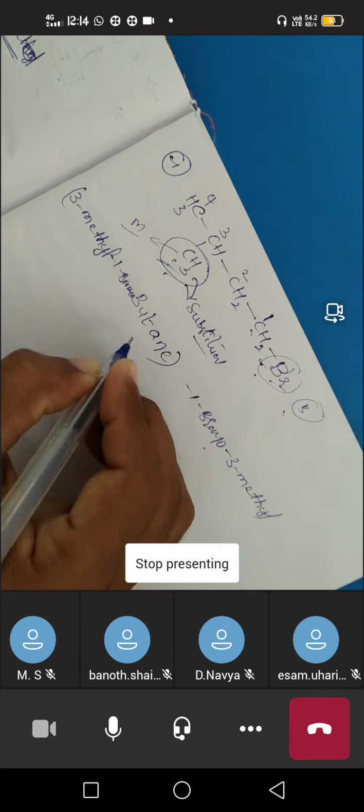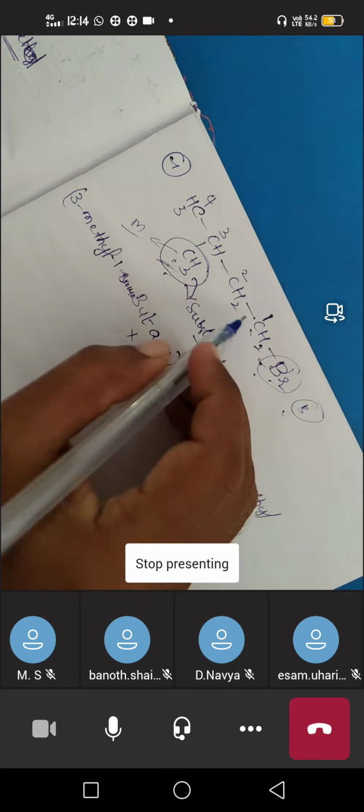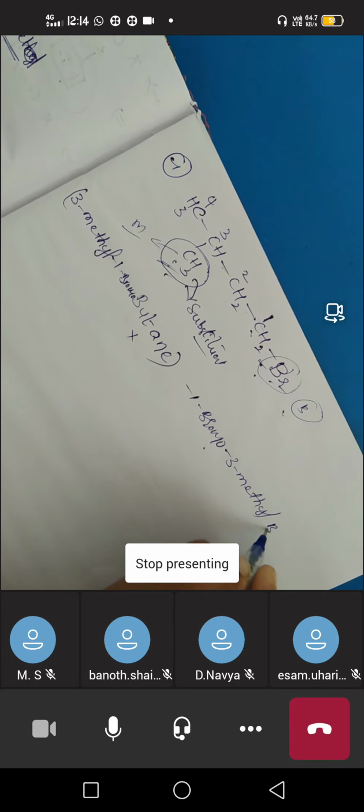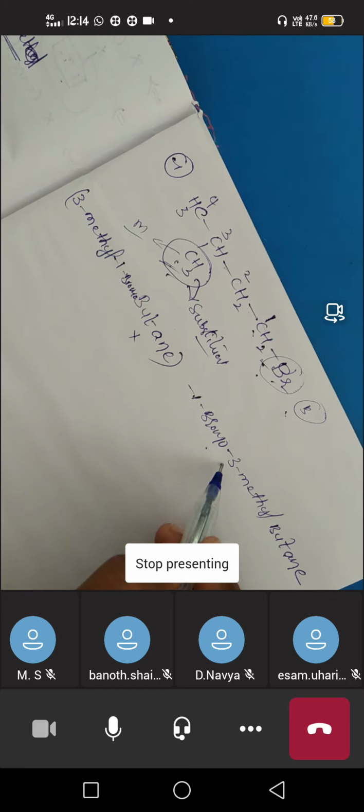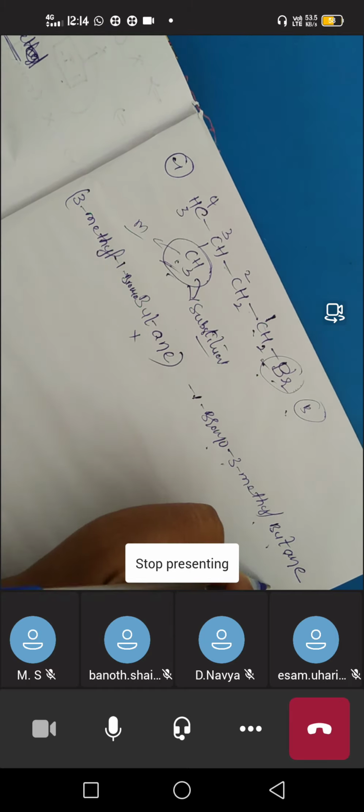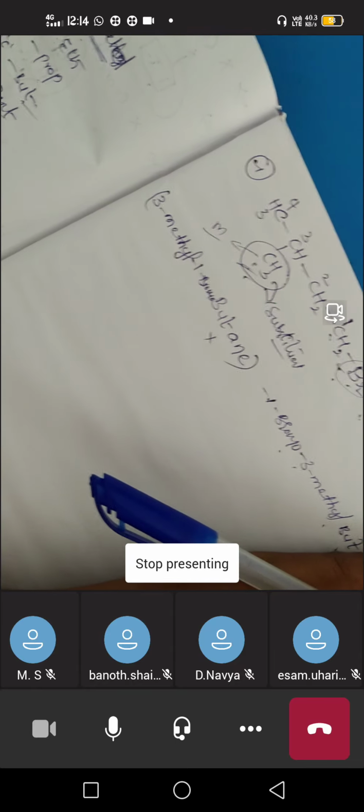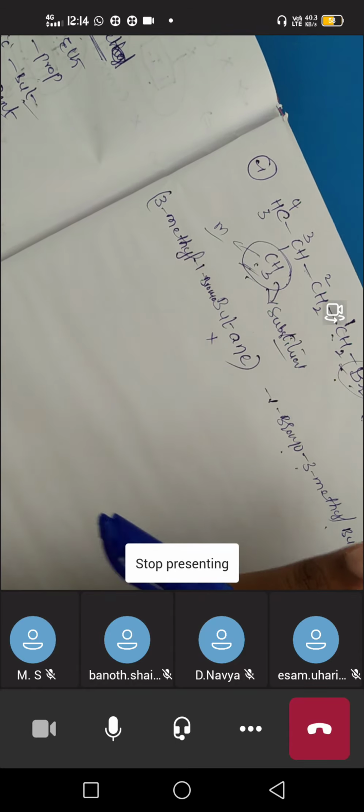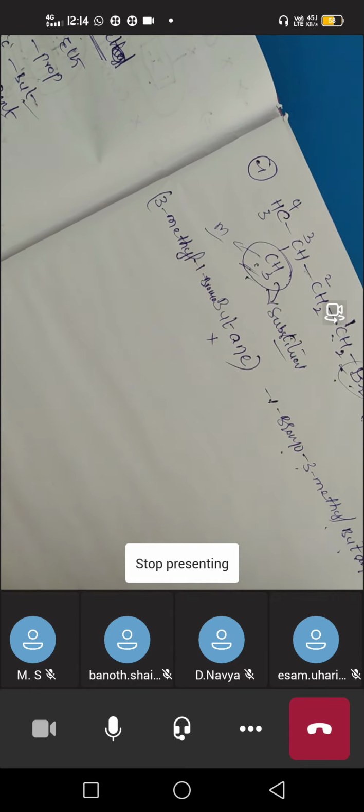1 bromo 3 methyl. So totally 4 carbons are there. So it is but, plus all are single bonds, ane. So the name of the compound is 1 bromo 3 methyl butane. So till now we have discussed only about the alkyl compounds. Alkyl, why? Because all are sp3 carbons only.